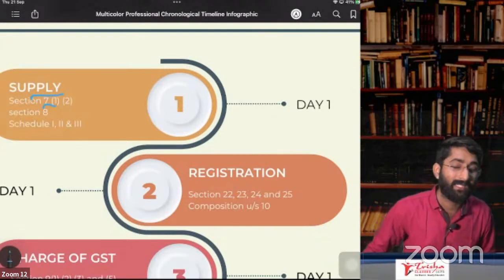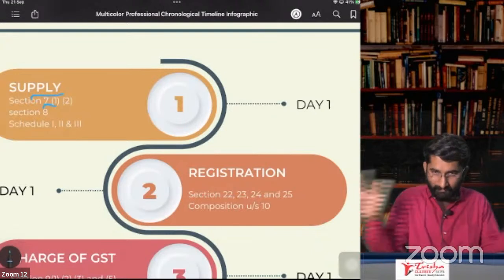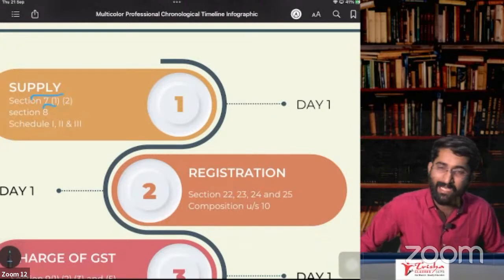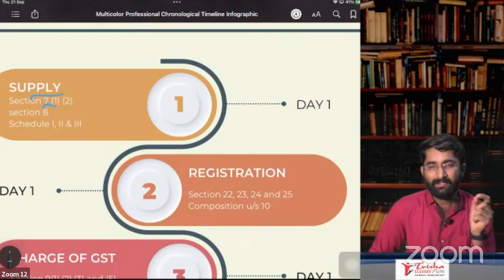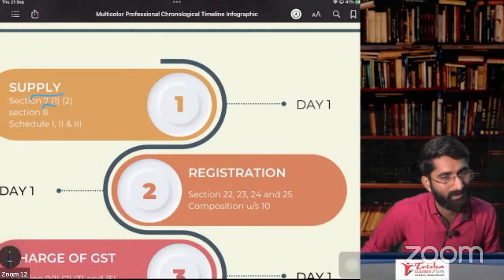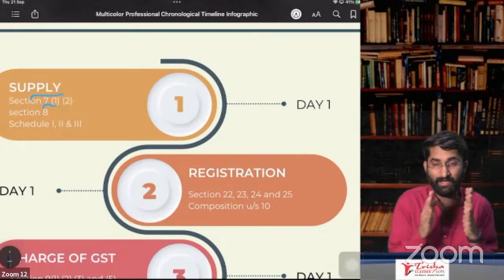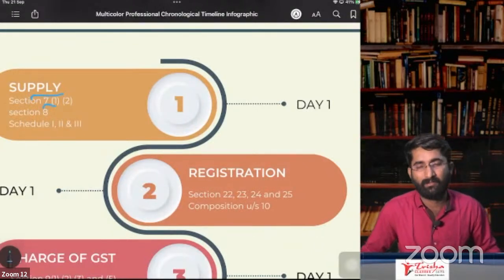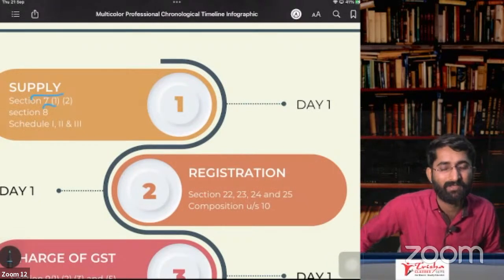And later, it is mixed supply. In case of mixed supply, there are many goods bundled together and none of them is the principal good. In that case, the highest rate will be considered as the rate of GST. So this is composite supply and mixed supply. Later, we discussed the registration chapter.